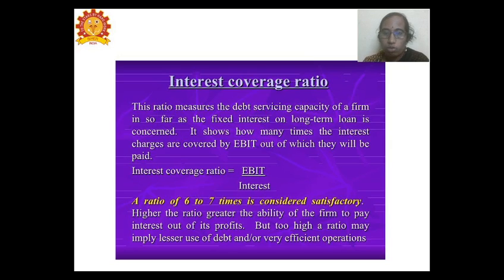This is the full form of EBIT, which is considered for the calculation, where the formula is EBIT divided by interest, with which they can find out how much of the earnings goes to the interest that is to be paid by the business. Here 6 to 7 times is considered a satisfactory ratio, and the higher the ratio, the better the firm can pay the interest from the profits. When the earnings are very good, they are able to pay the interest on time.